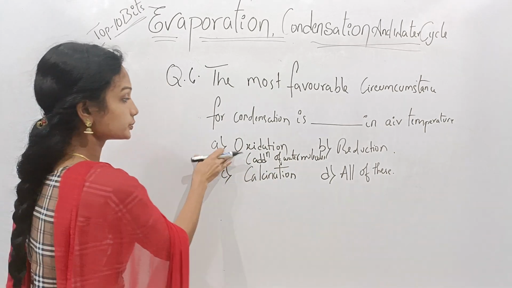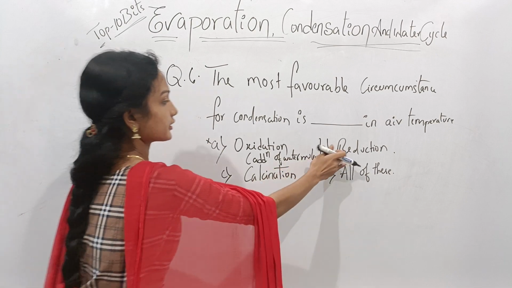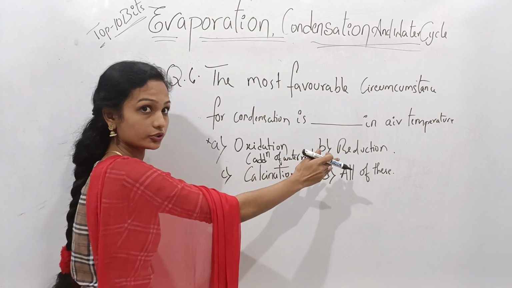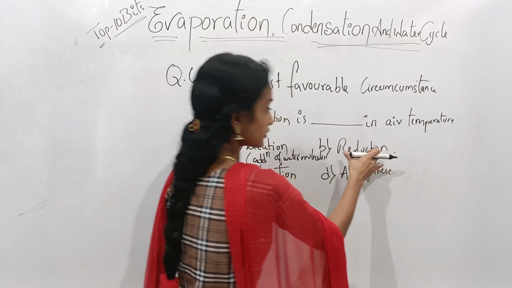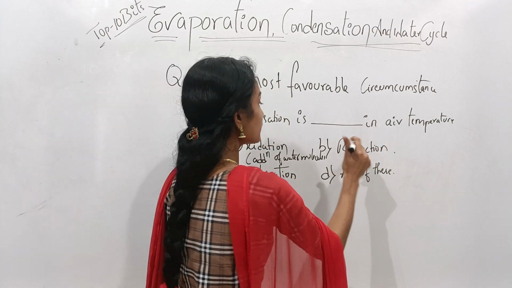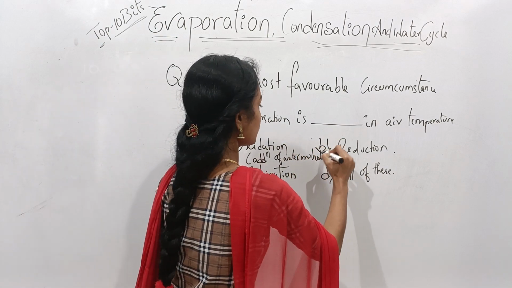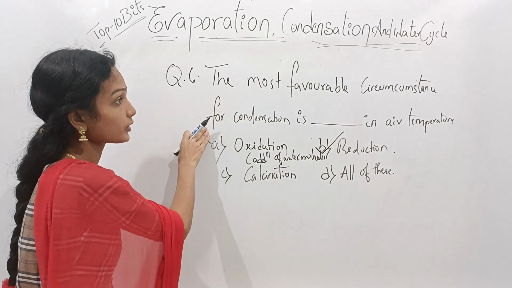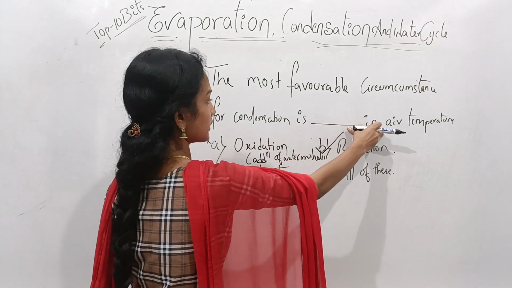Here option A is not a correct option. Reduction means removal of water molecules. Here the correct option is option B. So the most favorable circumstance for condensation is reduction in air temperature.